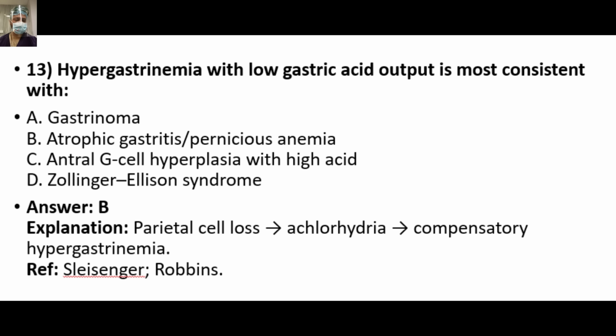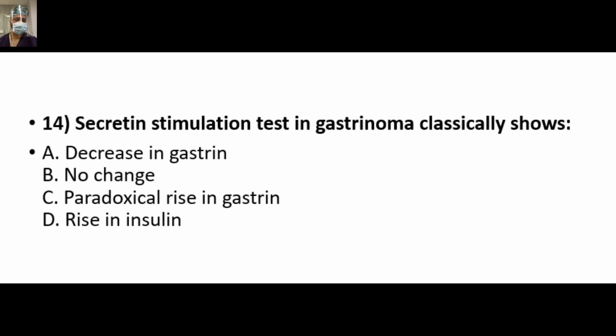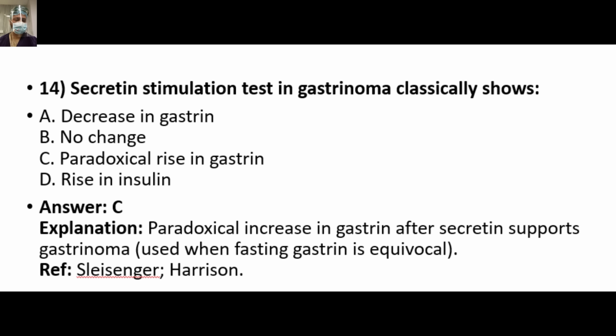Answer is B. Atrophic gastritis or pernicious anemia: parietal cell loss, achlorhydria, compensatory hypergastrinemia. Secretin stimulation test in gastrinoma classically shows, so answer is C. Paradoxical increase in gastrin after secretin supports gastrinoma and is used when fasting gastrin is equivocal.